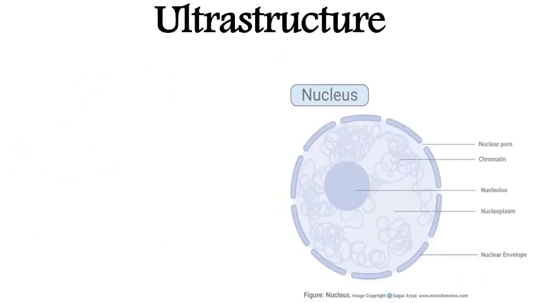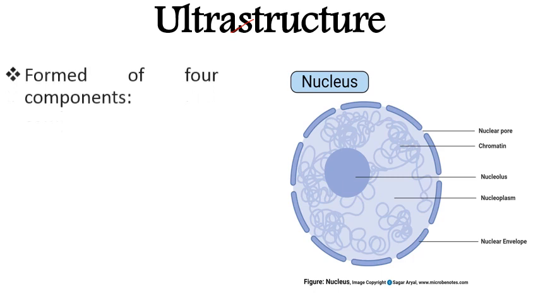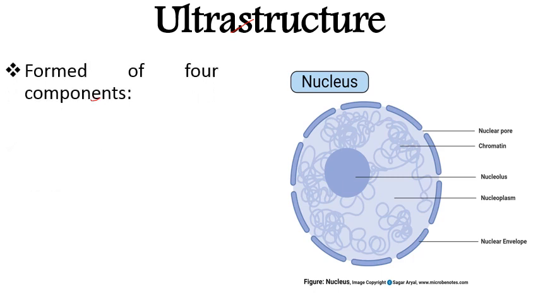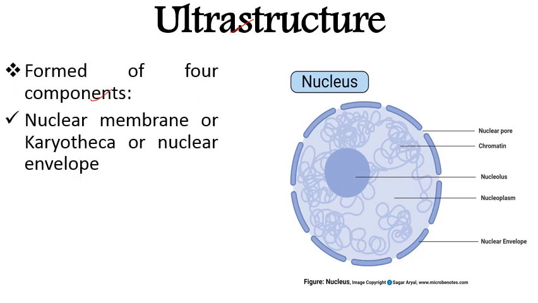Next comes the ultrastructure. So nucleus is formed of 4 components. Firstly nuclear membrane, termed as karyotheca or nuclear envelope. This is a double membranous system. There are 2 membranes in it, that is outer membrane and inner membrane. The outer membrane is known as ectokaryotheca, and the inner membrane is known as endokaryotheca.